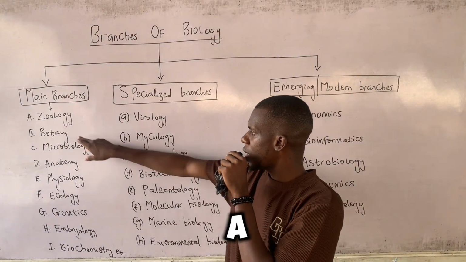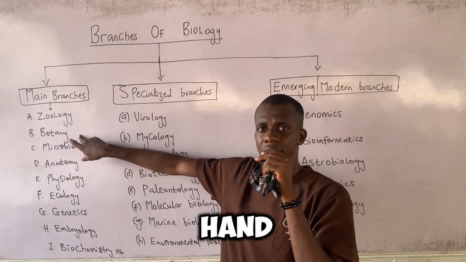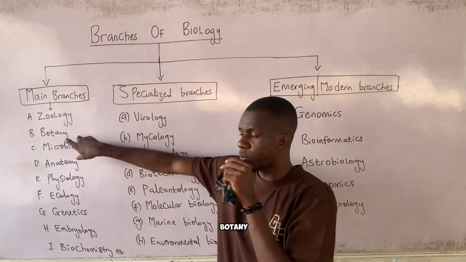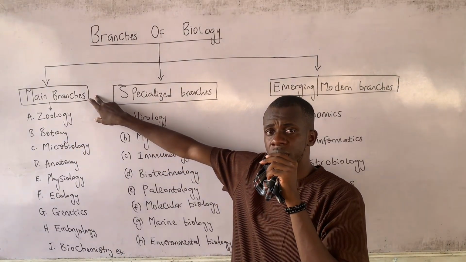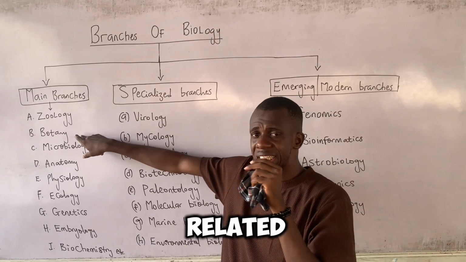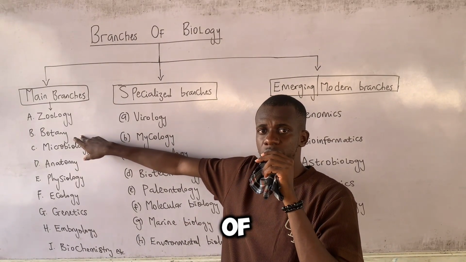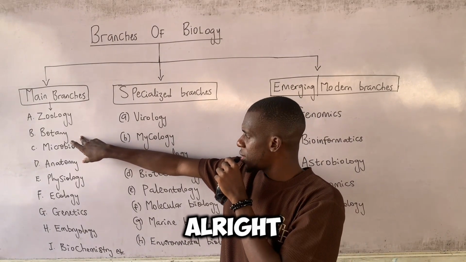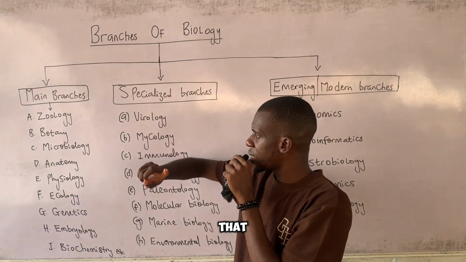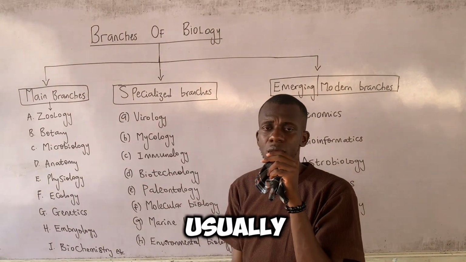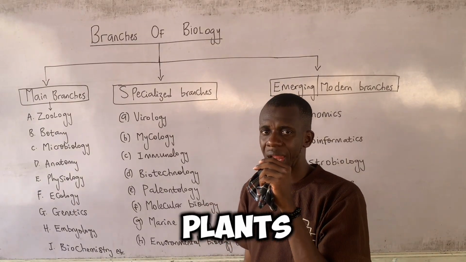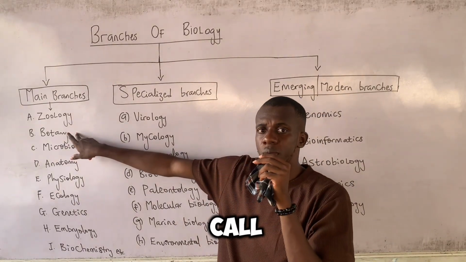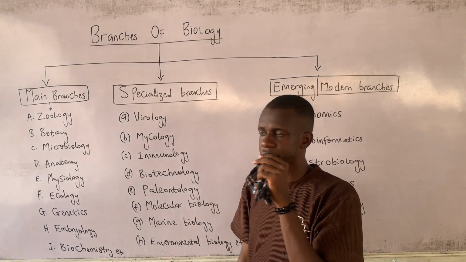Now, a botanist, on the other hand, is a person who studied botany. What is botany? Botany is the branch of biology that is strictly related to the study of plants. You should also know at this point that animals usually possess what we call zoological names, while plants possess what we call botanical names.